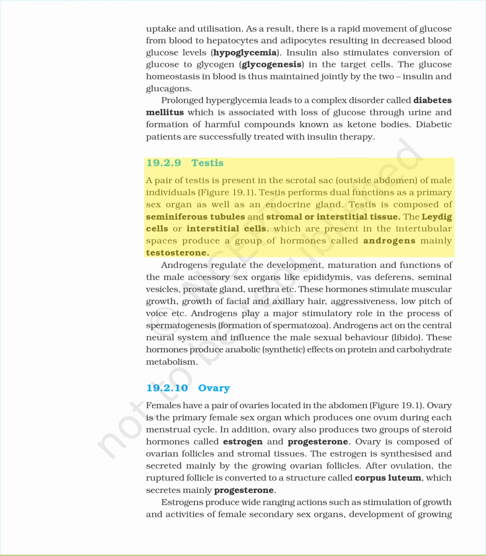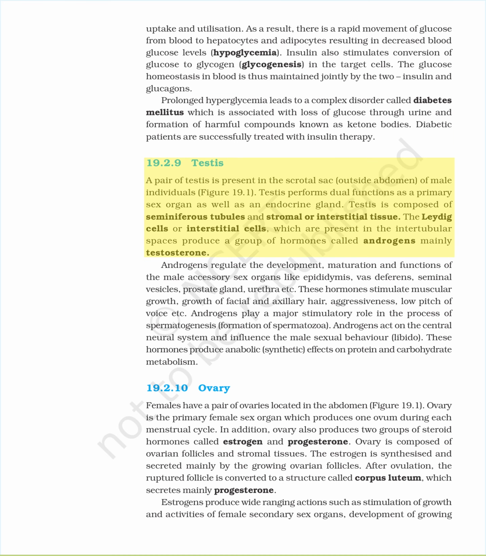Estrogens produce wide-ranging actions such as stimulation of growth and activities of female secondary sex organs, development of growing ovarian follicles, appearance of female secondary sex characters, e.g., high pitch of voice, etc., and mammary gland development. Estrogens also regulate female sexual behavior. Progesterone supports pregnancy. Progesterone also acts on the mammary glands and stimulates the formation of alveoli, sac-like structures which store milk, and milk secretion.